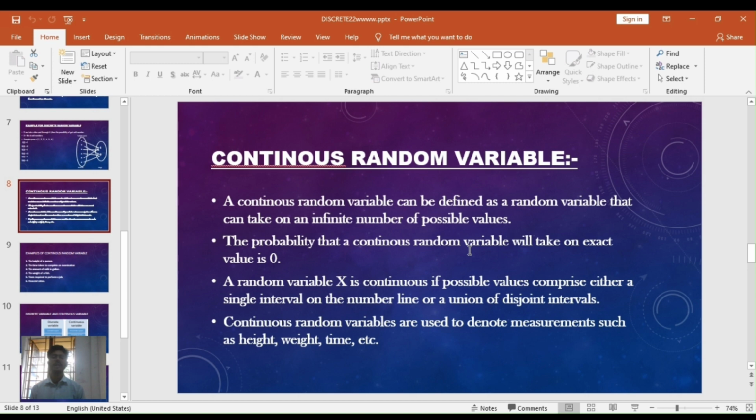A continuous random variable can be defined as a random variable that can take on an infinite number of possible values. The probability that a continuous random variable will take on an exact value is 0. A random variable X is continuous if its possible values comprise either a single interval on the number line or a union of disjoint intervals. Continuous random variables are used to denote measurements such as height, weight, time, etc.